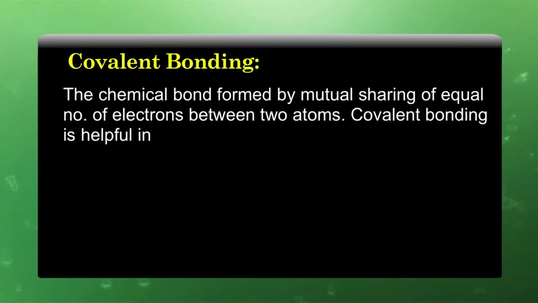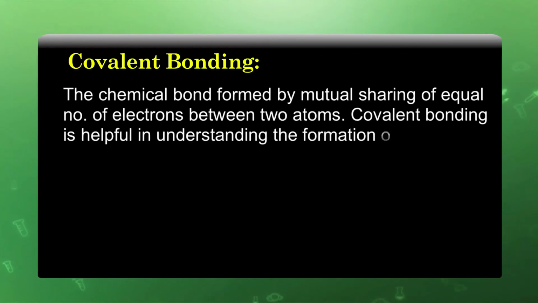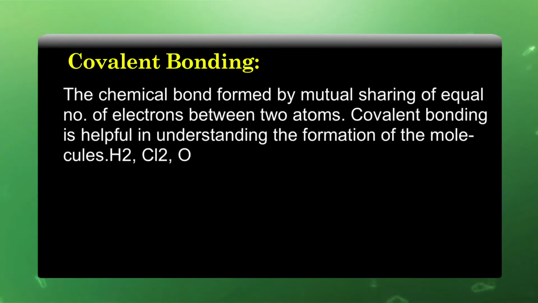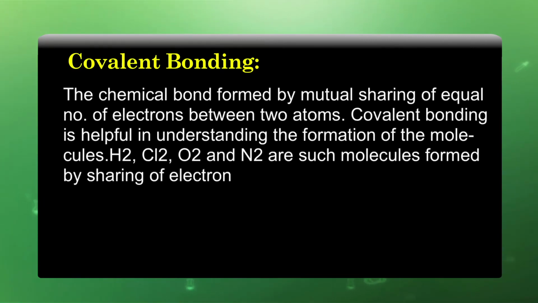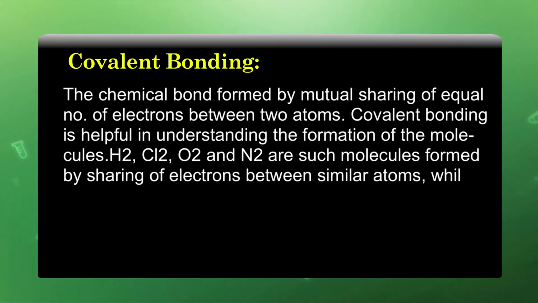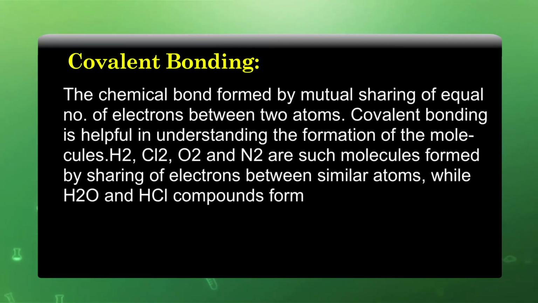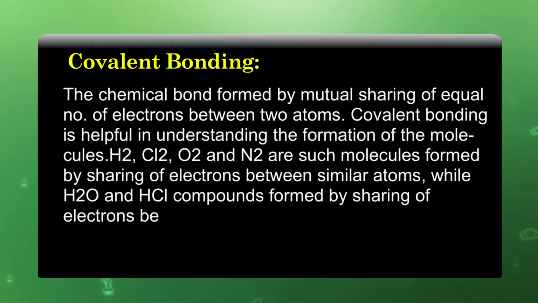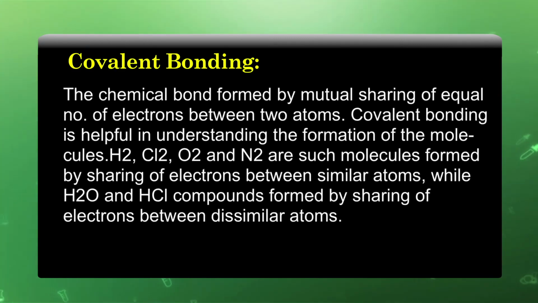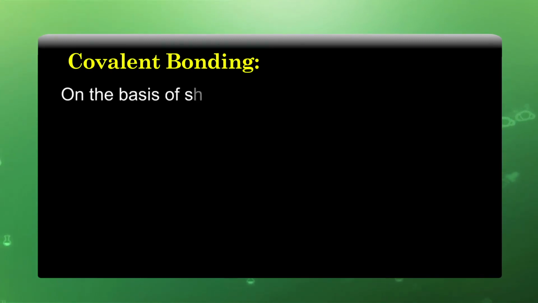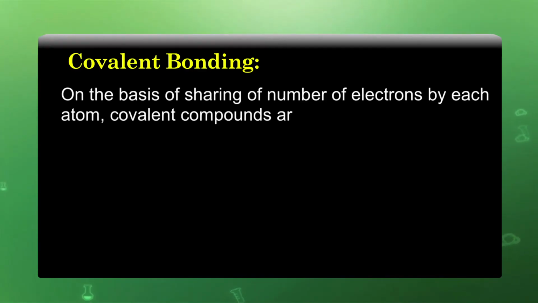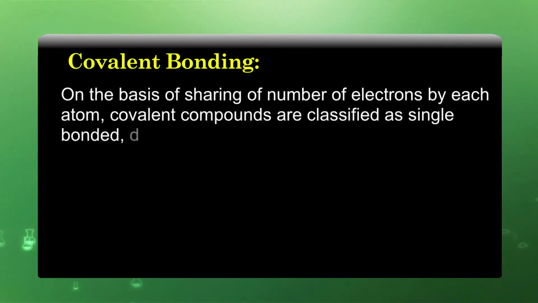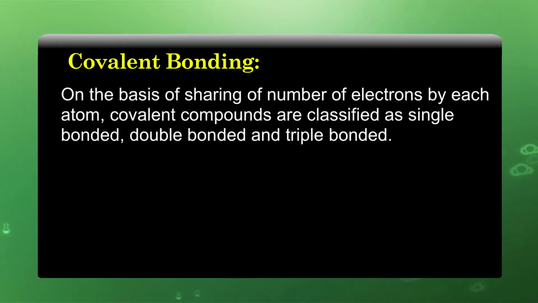Covalent bonding is helpful in understanding the formation of molecules. Hydrogen, chlorine, oxygen and nitrogen are such molecules formed by sharing of electrons between similar atoms, while H2O and HCl are compounds formed by sharing of electrons between dissimilar atoms. On the basis of the number of electrons shared by each atom, covalent compounds are classified as single bonded, double bonded and triple bonded.